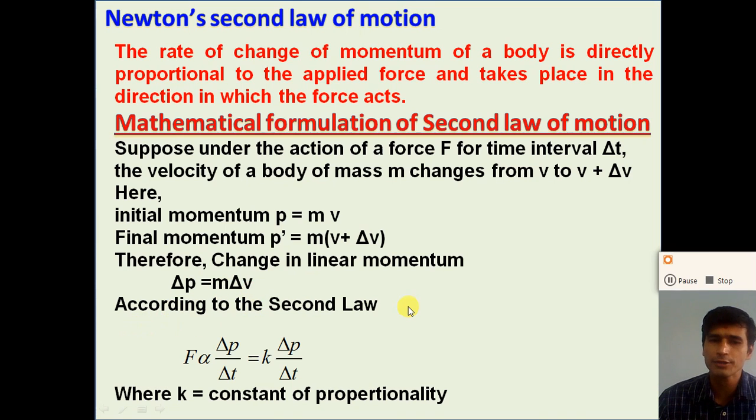So according to Newton's second law, what is Newton's second law? The rate of change of momentum is directly proportional to the applied force. So F, the external force, is directly proportional to the rate of change of linear momentum, that is, the change in linear momentum delta p divided by delta t. Or if we remove this proportionality, we require a constant. We take the constant k equal to 1. So we get the formula F is equal to delta p by delta t.